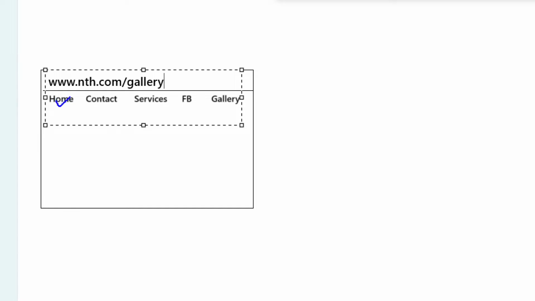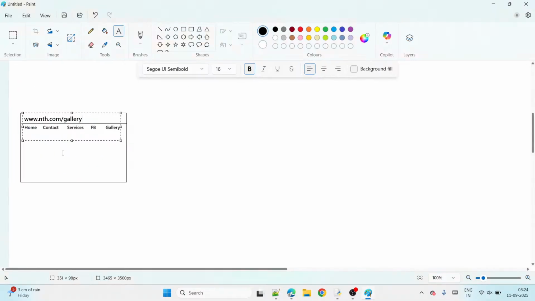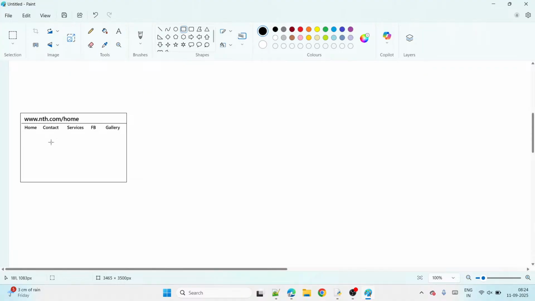So two possibilities. One is you click here directly and that page will open, or else give that page name here and click enter, then that page will open. We can click the tab name, or else give the page name here. So now initially I am giving home and clicking enter. Immediately it displays the home page content, like about founder, about institute, achievements, goals. That all will display here.